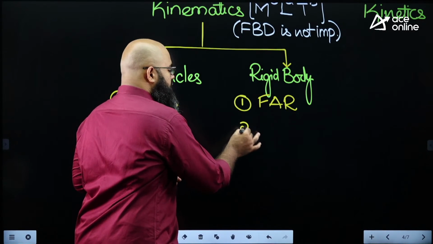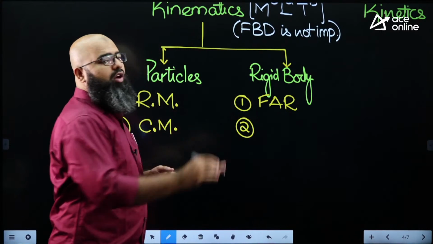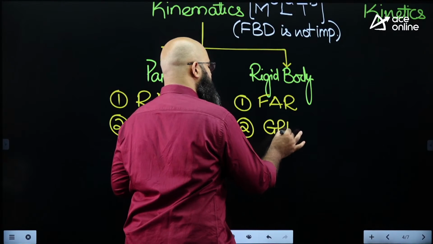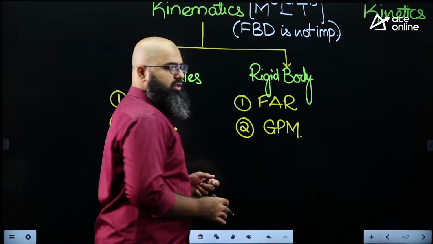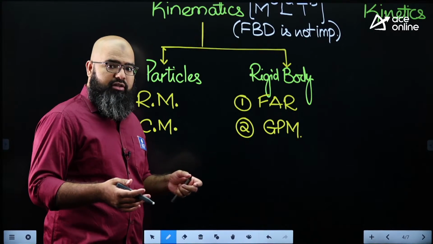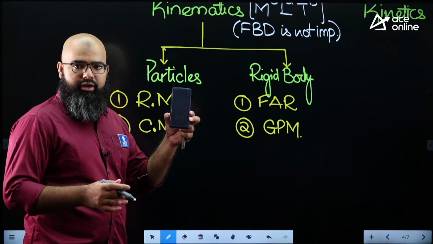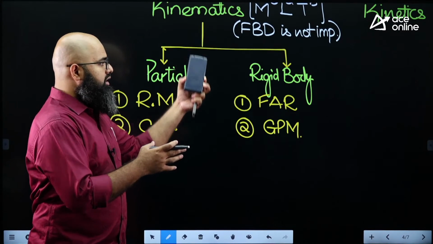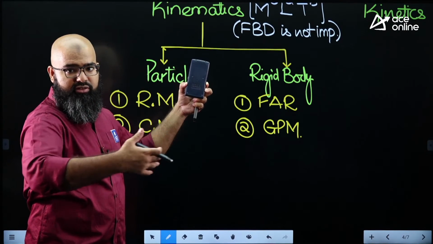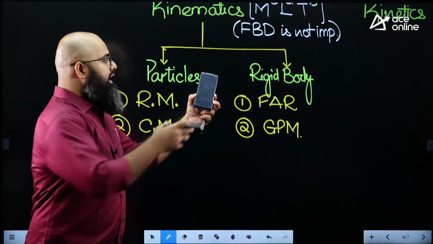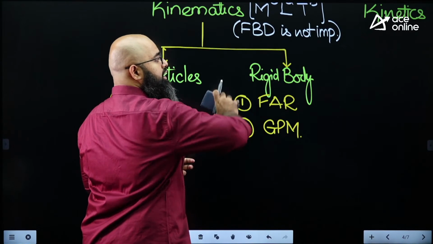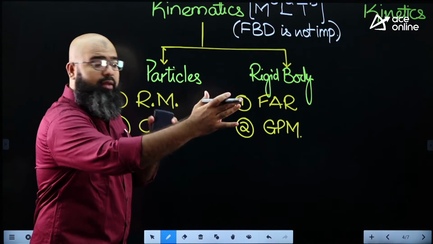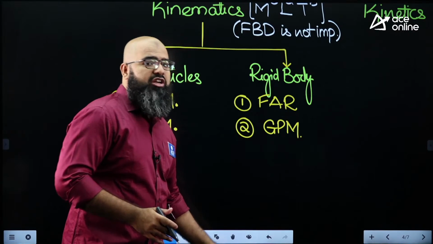Now, the second motion is the most important of all the motions for you, which is known as general plane motion. What happens in general plane motion? Imagine I am having this calculator, which is a body for me, in this particular plane, the plane of the screen you can see. It can translate in this plane. It can also rotate in this plane. But it is arrested in the plane. It can only move in a particular plane. That kind of motion is known as general plane motion.